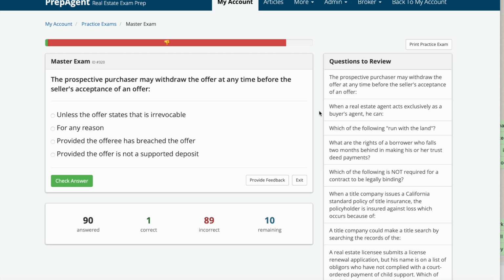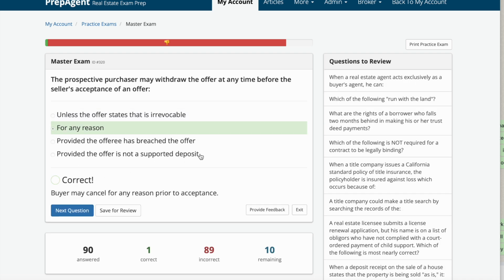The prospective purchaser may withdraw the offer at any time before the seller's acceptance of an offer, A, unless the offer states that it is irrevocable, B, for any reason, C, provided the offeree has breached the offer, or D, provided the offer is not supported by a deposit. The answer is B, for any reason. Buyer may cancel for any reason prior to acceptance.